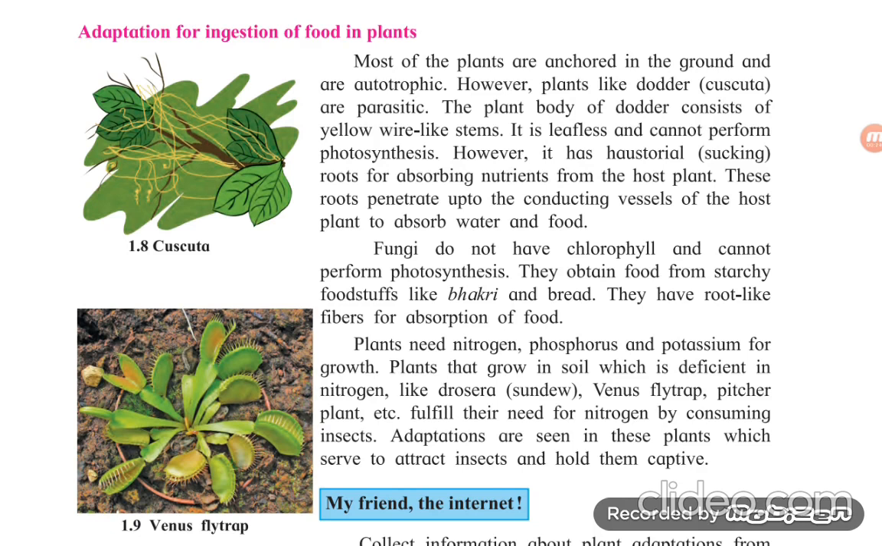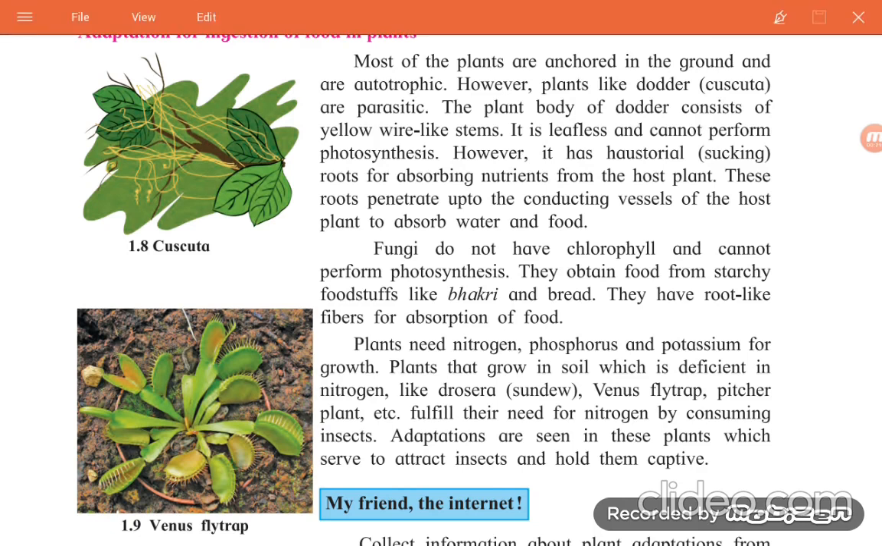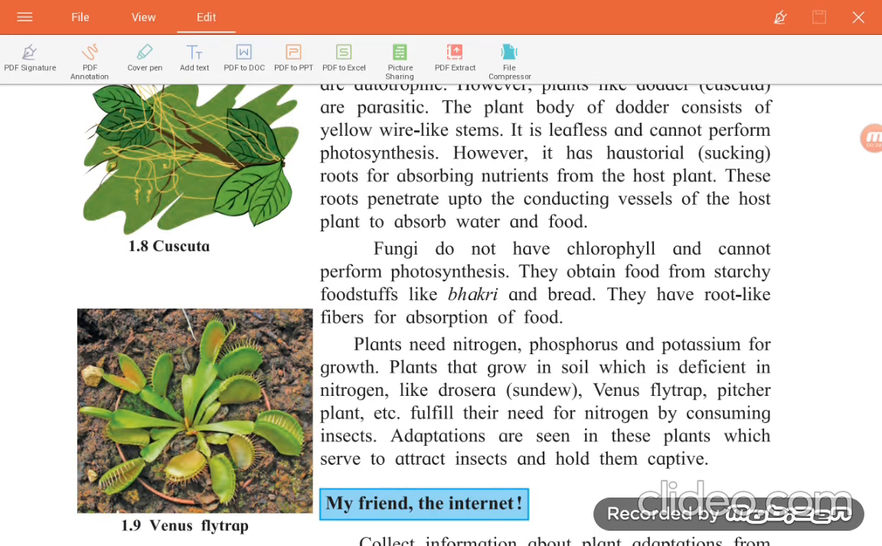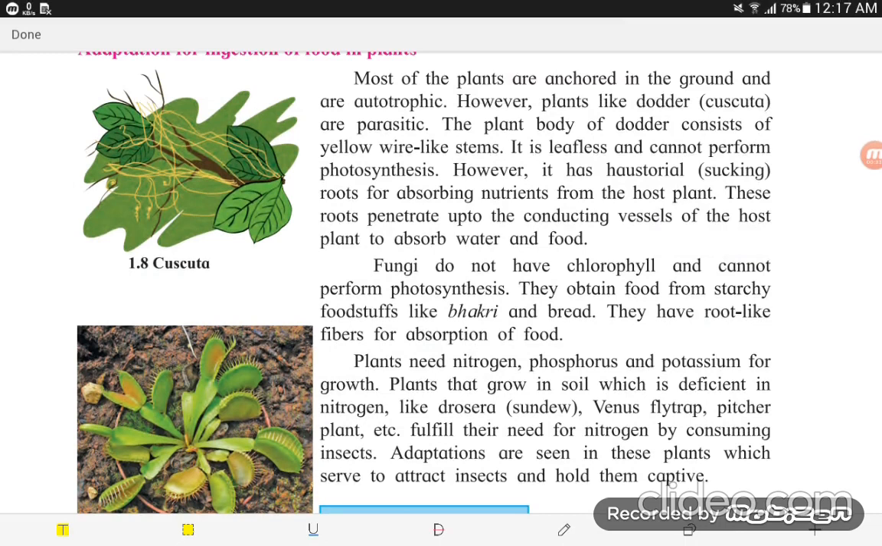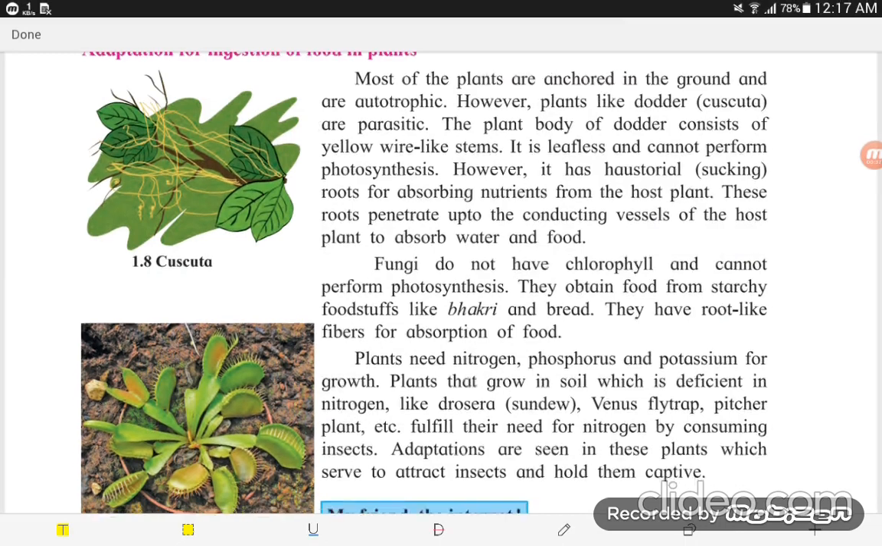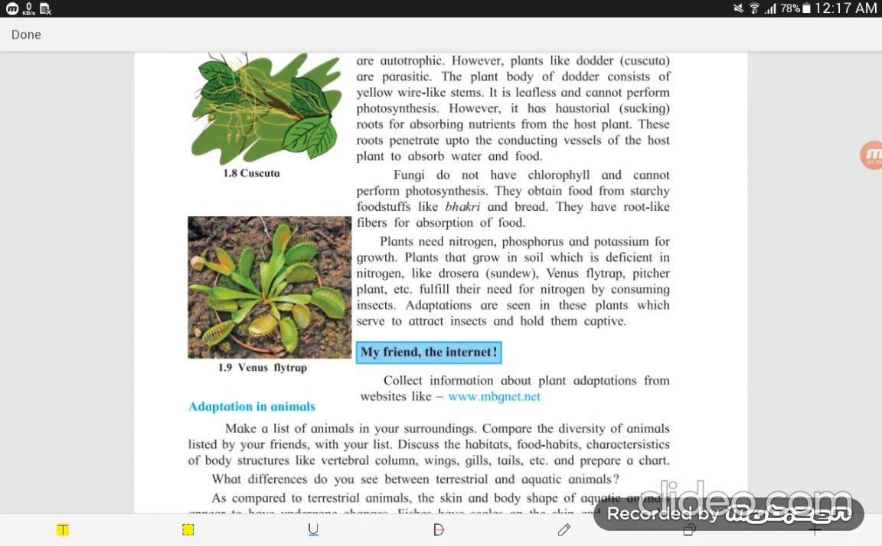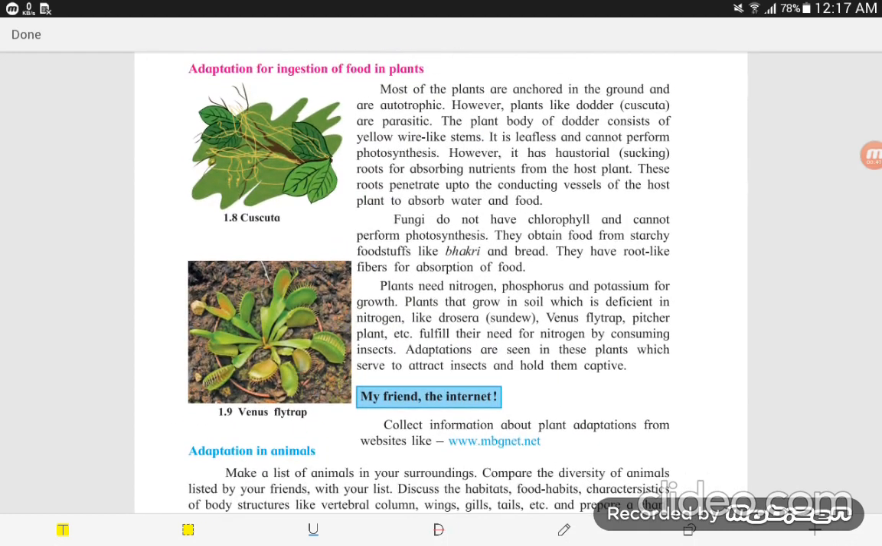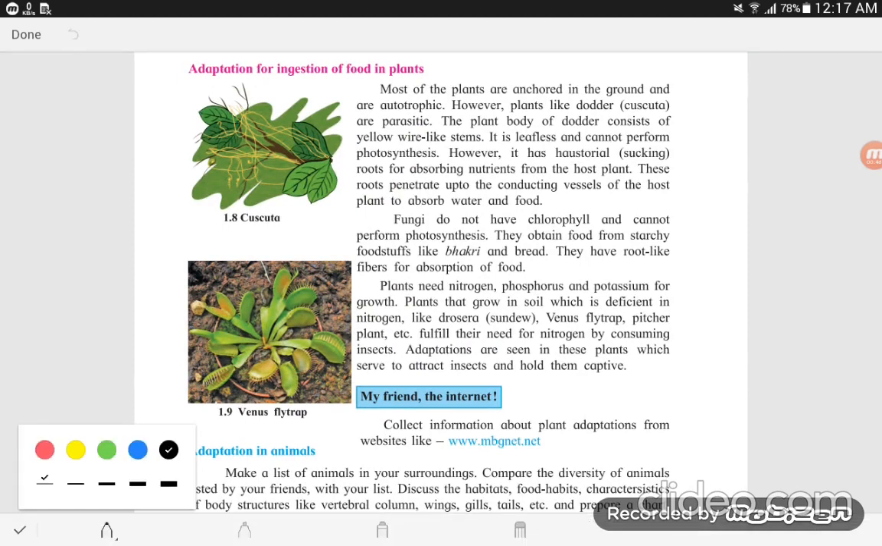What is meant by parasitic? They depend for their food on other animals or plants. Those are the parasitic plants.